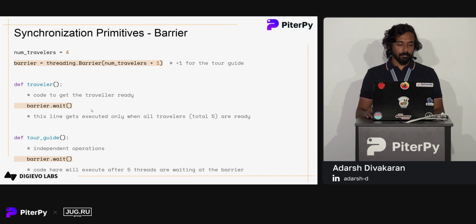So we have barrier.wait. Initially, we can create a barrier object by providing it the number of threads that have to reach the barrier. Currently, we have 4 travelers and we are initializing this with 5. So we can add the barrier.wait somewhere in our code. Whenever a thread reaches this statement, it increases the thread count by 1. Here we need 5 threads to reach this wait statement so that our code can proceed further.